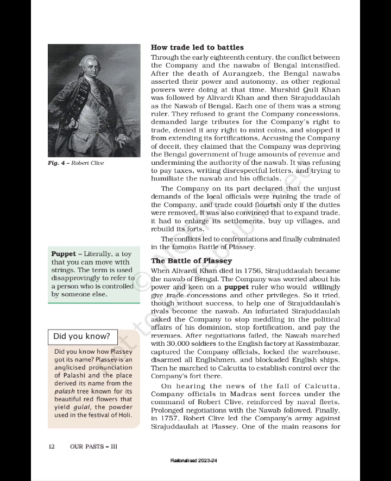After negotiations failed, the Nawab marched with 30,000 soldiers to the English factory at Qasim Bazar, captured the company officials, locked the warehouse, disarmed all Englishmen, and blockaded English ships. Then he marched to Calcutta to establish control over the company's fort there. On hearing the news of the fall of Calcutta, company officials in Madras sent forces under the command of Robert Clive, reinforced by naval fleets. Prolonged negotiations with the Nawab followed. Finally, in 1757, Robert Clive led the company's army against Sirajuddaula at Plassey.